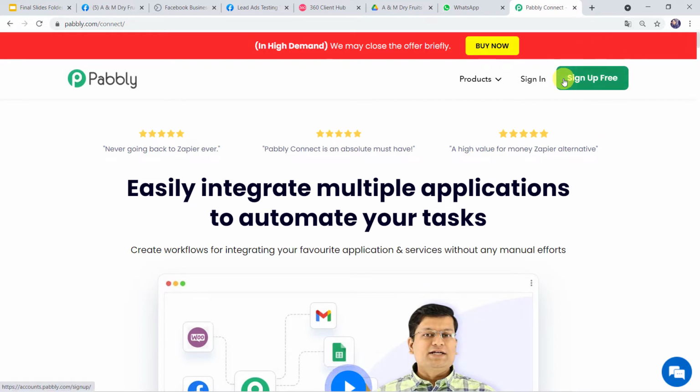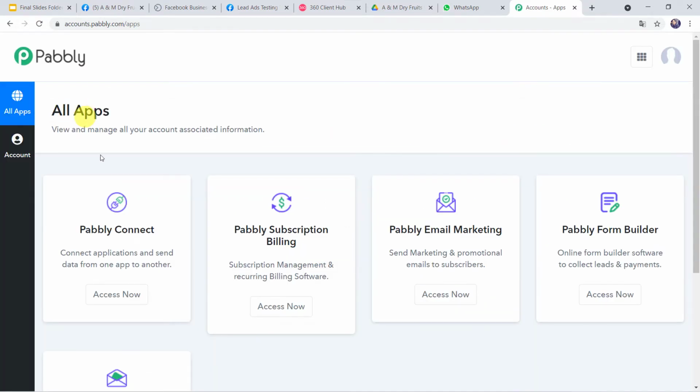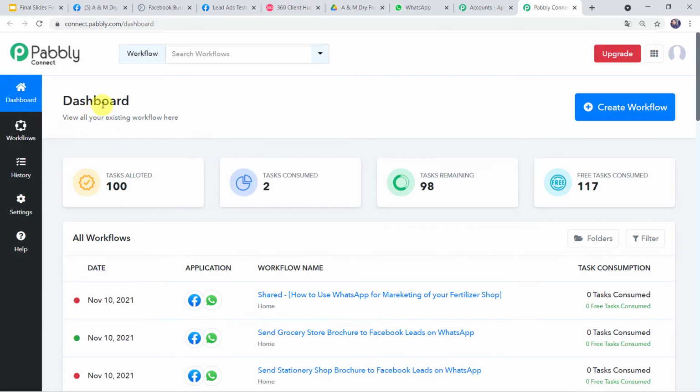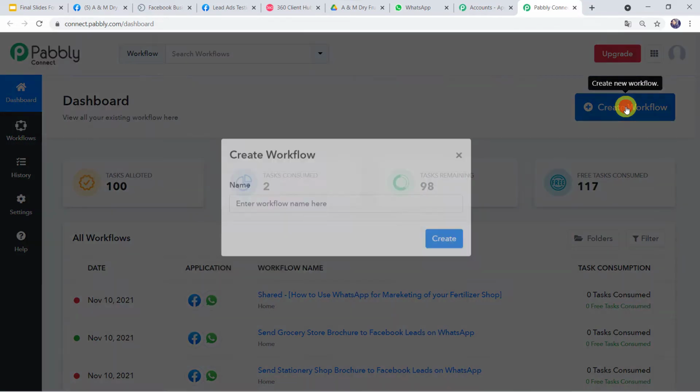As I already have an account with Pabbly Connect, I'll simply click on Sign In. Here in the All Apps section, come to Pabbly Connect and click on Access Now. This is the dashboard of Pabbly Connect. Here we have to come to this plus sign and click on Create Workflow.